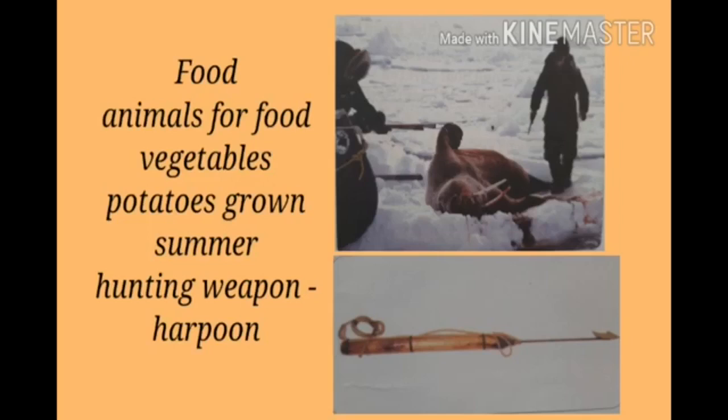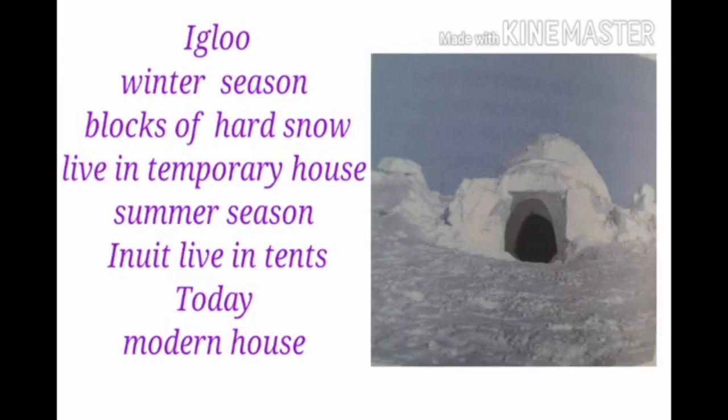Earlier, they used bow and harpoon to hunt. The bones of the animals are used to make needles and harpoon heads. But now guns are used by them. Children, next we are going to discuss about igloo.